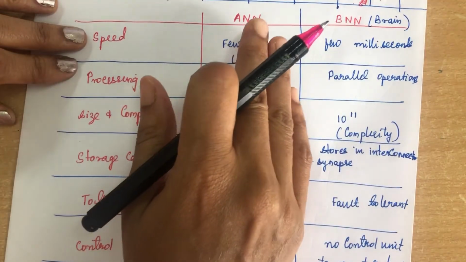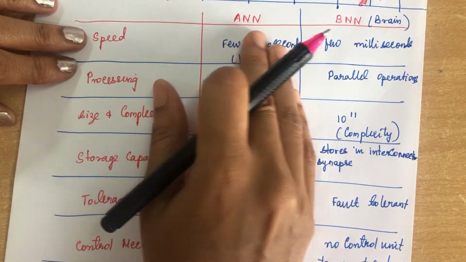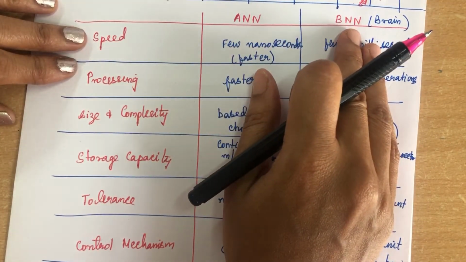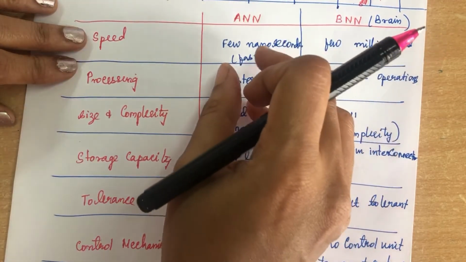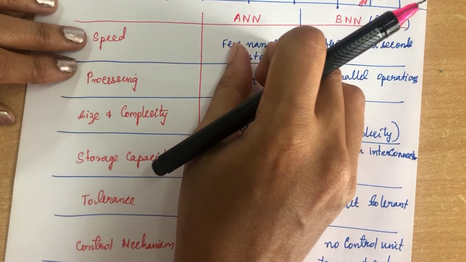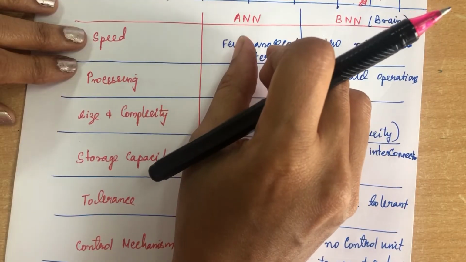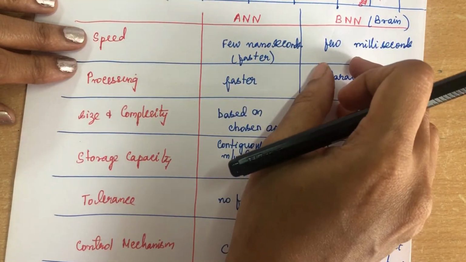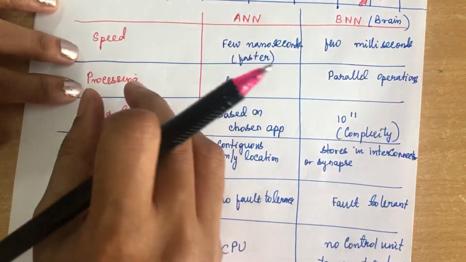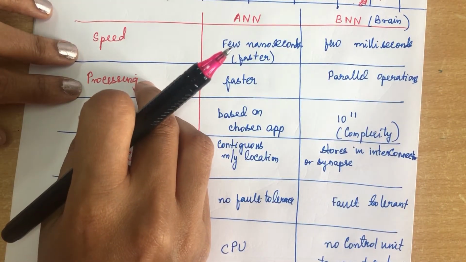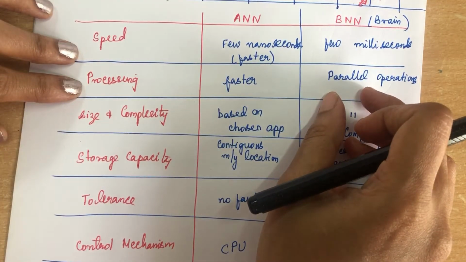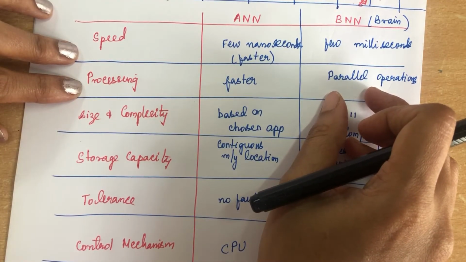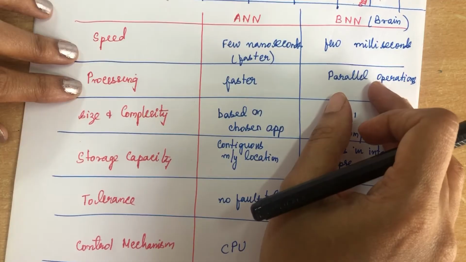So it says that artificial neural network works faster than biological neural network. The time of executing any task will take only a few nanoseconds, 10 to the power of minus 9, but in the biological network it will take a few milliseconds. Next is processing. Coming to processing, the biological neural network, that is the human brain, can perform parallel operations